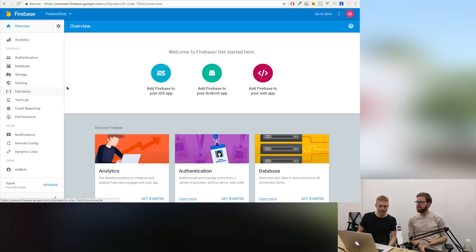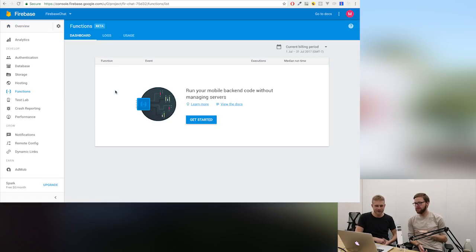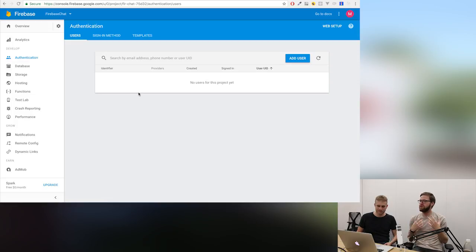Cloud Functions is our newest offering, and it's one of the most important things we've ever launched. Basically, we have all these different services that were really, really good in their own right. So authentication, sign in a user, that's great. But you couldn't do much more with that. You couldn't send them emails that easily. Cloud Functions ties it all together. So if you want to send engagement emails, if you want to send a push notification, a text message, anything like that, Cloud Functions lets you do that without running your own server.